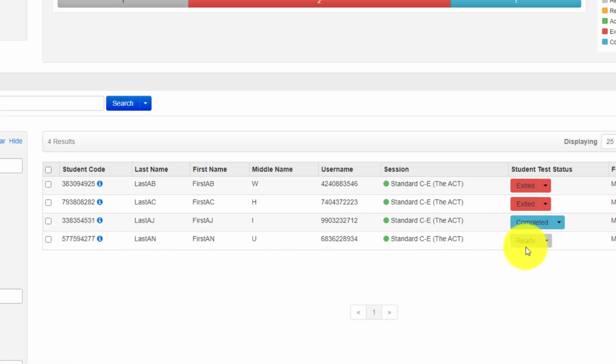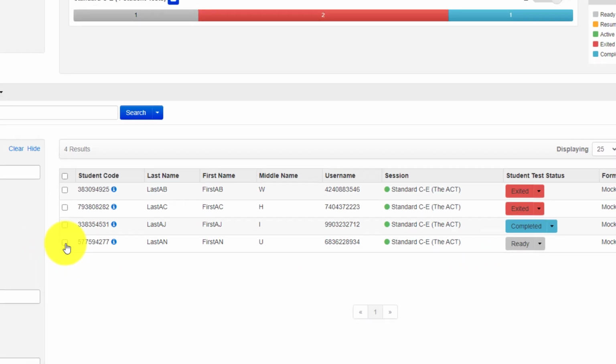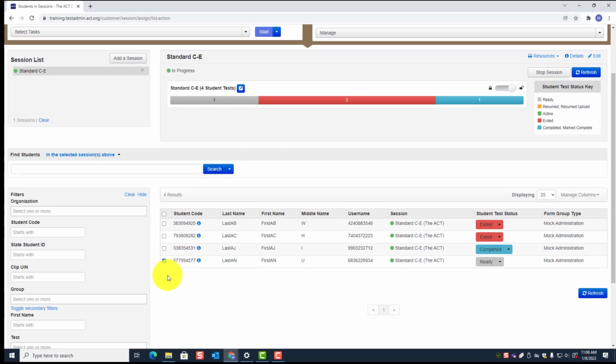So what I want to do at the end of, let's say this is a standard single day test, which is what we're talking about, the student did not show up. So I need to go ahead and remove the student out of that session. To remove the student out of the session, here's what you do. You're going to click on the little checkbox next to the student's name right here. So notice there's a check now.